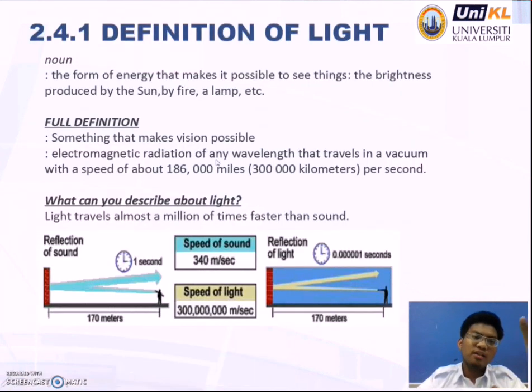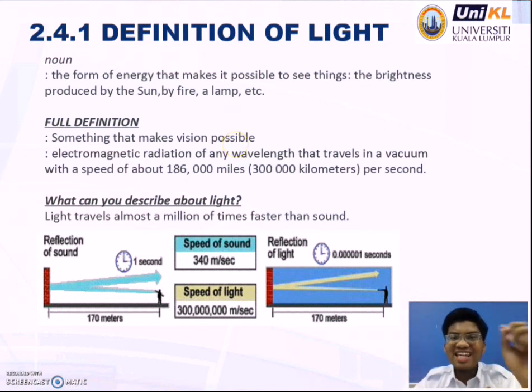So what is the definition of light? Light is an electromagnetic radiation of any wavelength that travels in a vacuum. Light actually has a speed of about 186,000 miles per second, which is equal to 300,000 kilometers per second. So, what can you describe about light?